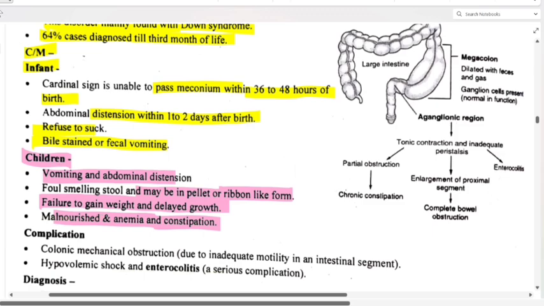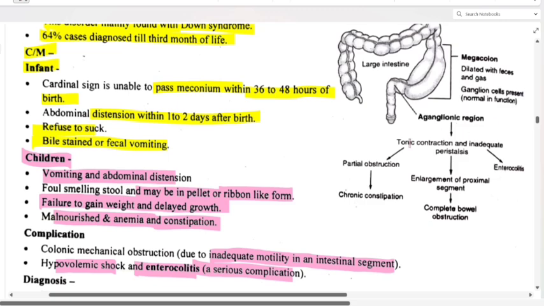Now coming to complications. Colonic mechanical obstruction due to inadequate motility in an intestinal segment. Hypovolemic shock and enterocolitis, a serious complication. So the main serious complication is enterocolitis, and colonic mechanical obstruction will also be there. Hypovolemic shock can also happen. Clear?